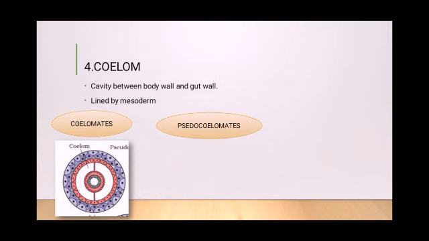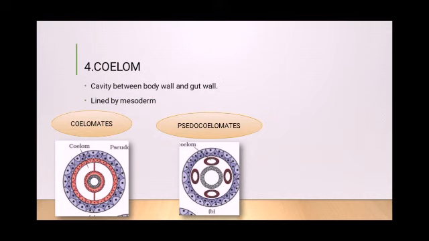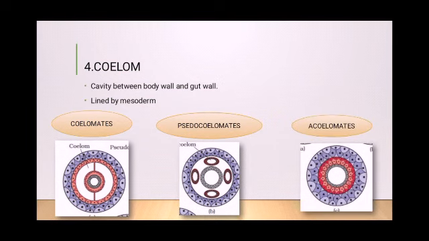So these are called coelomates. But we have another group of organisms called pseudocoelomates. You can see the picture here. Here what happens is that the mesoderm is present, but it lies in the form of scattered pouches between the ectoderm and the endoderm. So such animals are called pseudocoelomates, and that cavity is called pseudocoelom. Finally, we have the acoelomates. In case of acoelomates, there is no coelom. Coelom is absent here, and you can see in the picture there is no coelom present.